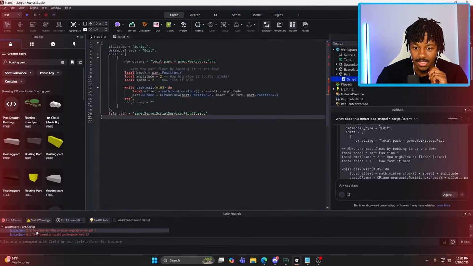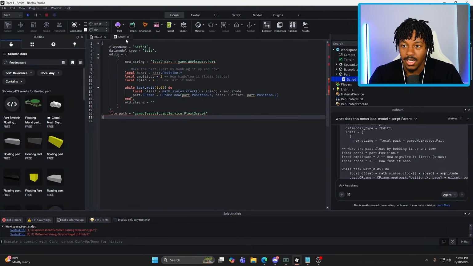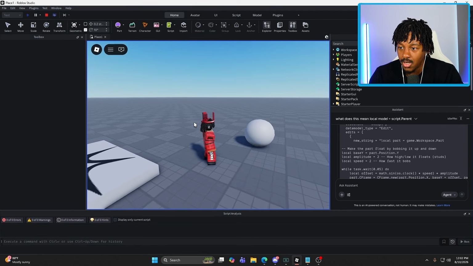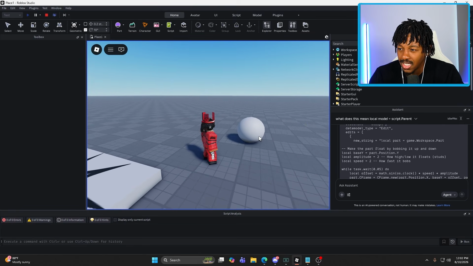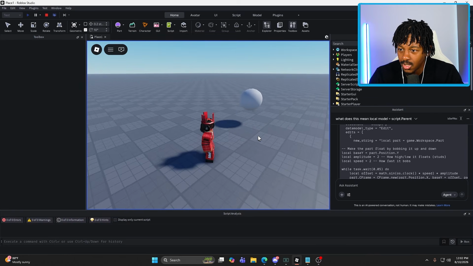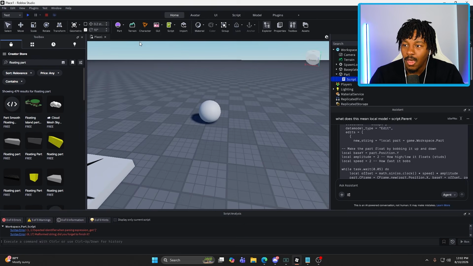Let's see. Expected identifier when parsing. Okay, so I don't know. I think that's wrong. I don't think it'll work. But that joint did work. It's just really laggy. Why is it so glitchy? It did work though. What the heck? It did work.